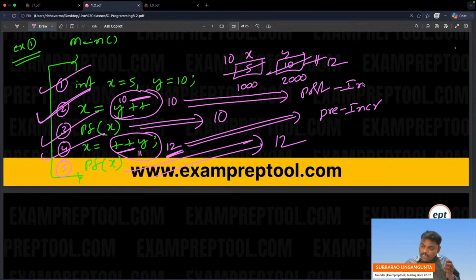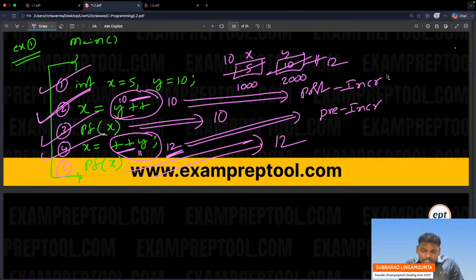If anyone made any mistake, remember this: post incrementation, pre-incrementation. At the second line, it is post incrementation. What is the meaning of post incrementation? At that line it doesn't increment. It will increment in the next line.